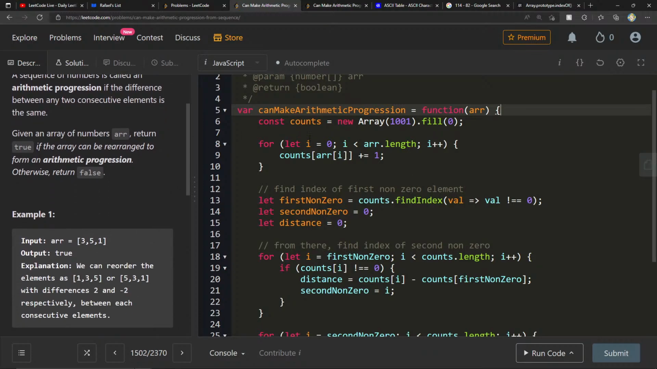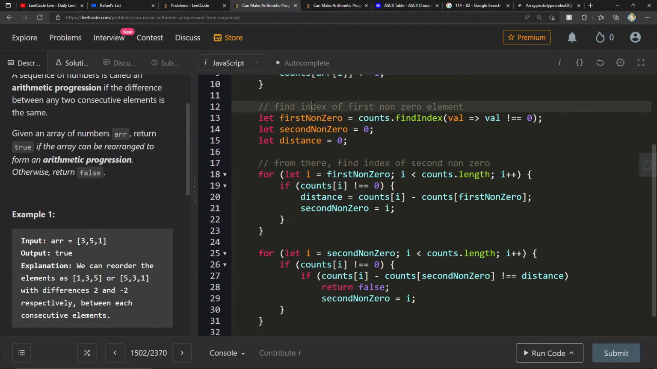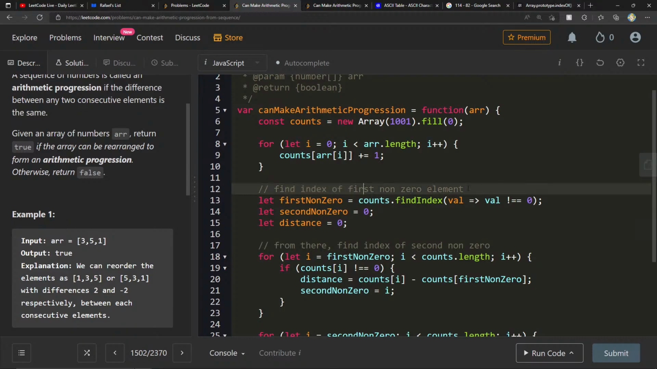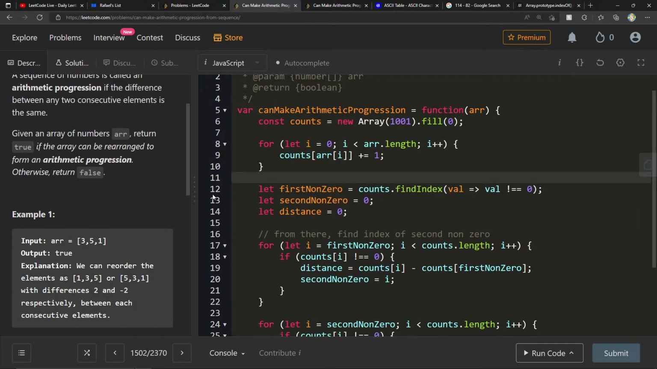Counts equals new array, I equals 0, I less than r dot length. All right, counts of r[i] plus equals 1. Find the first index of the first non-zero element, right? Because that's where we're going to start. Counts dot find index of val, where val is not equal to 0. And counts is going to give me something here, second non-zero and then distance. Now starting from the place that we just found the first one, I less than counts dot length, if counts of I,